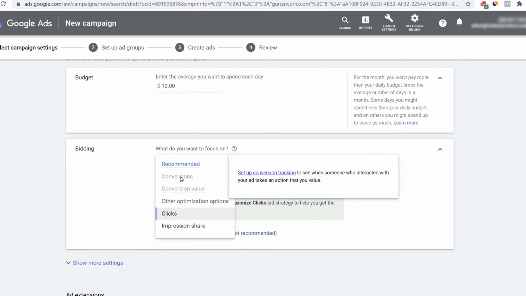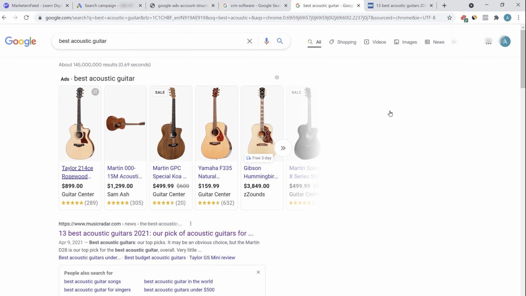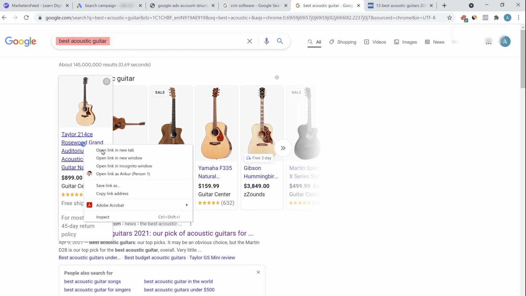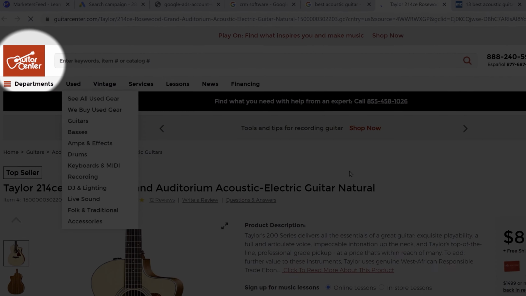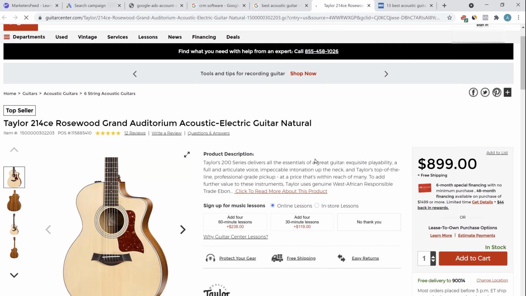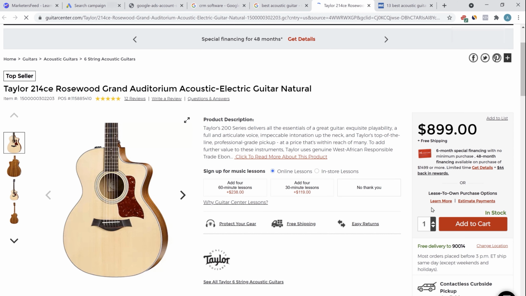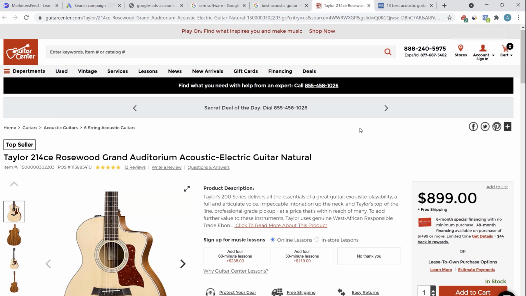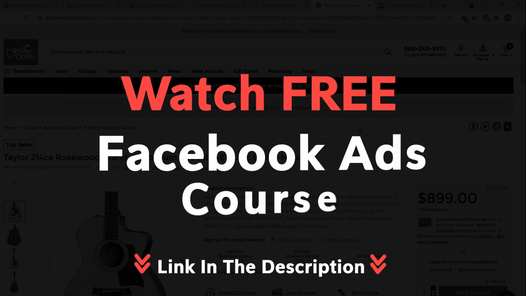Conversion is when you have conversion tracking set up onto your website. Here you can see we have searched for best acoustic guitar. These are shopping ads. So if we click on the ad here, then the website is guitarcenter.com. So they're an online retailer of guitars. If I end up purchasing a guitar here by adding it to my cart and paying for the guitar and going to the checkout page and then going to the payment success page, then on the payment success page, they will have a conversion pixel.